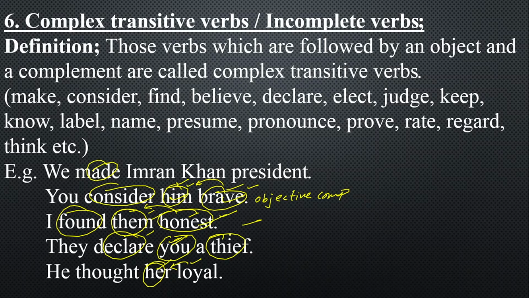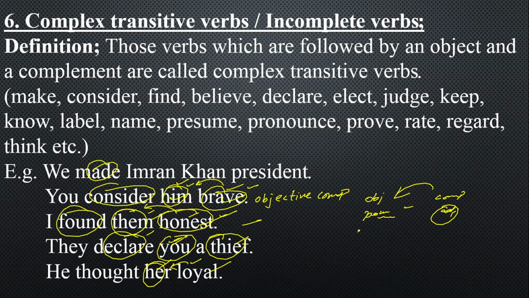brave, honest, thief, loyal. One thing should be in your mind, your object will always be a noun or pronoun, and your complement will always be an adjective. And what is an adjective? Which adds something in the meaning of noun and pronoun to complete its meaning. So those verbs which are followed by an object and a complement and can be changed into passive voice in two ways are called complex transitive verbs.